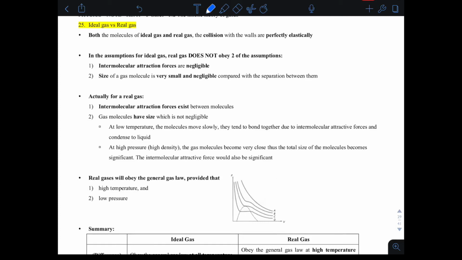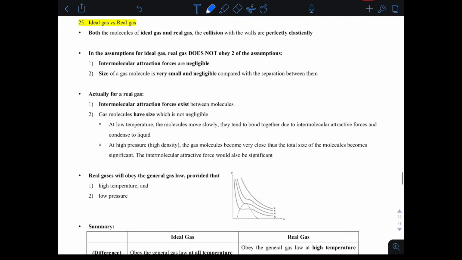In this chapter, we are always mentioning the ideal gas law. But in fact, there is no ideal gas in real life. What we have in real life is called real gas. Ideal gas is just based on some simple assumptions to help us predict the behavior of gas in real life. But real gas does not follow it exactly, just follows the trend somehow.